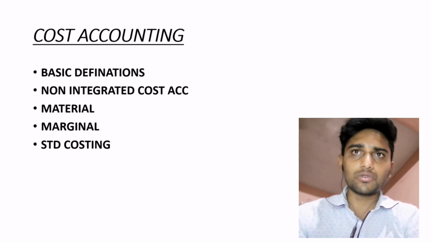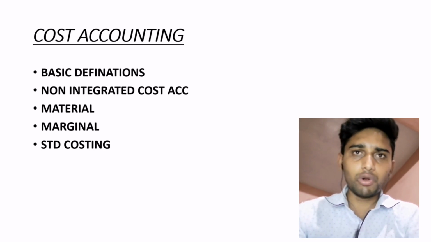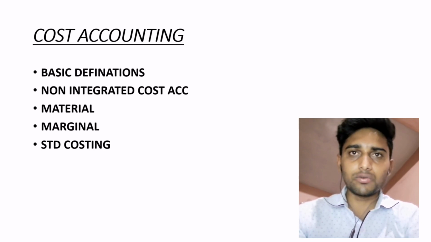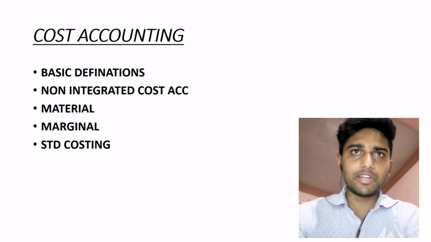Second point is non-integrated cost accounting. Why have I mentioned non-integrated cost accounting here? In our module, that is paper number 8, the non-integrated cost accounting chapter is given. You have to at least go through the process. You are not required to do all the sums, but go through the process, how cost accounting works, why we create different types of ledgers in non-integrated cost accounting, so that even if you don't know the answer to the question asked in the interview, you can give a suitable answer. If you have read the non-integrated cost accounting chapter from paper number 8, then definitely it will be useful. So here I am giving you my opinion.